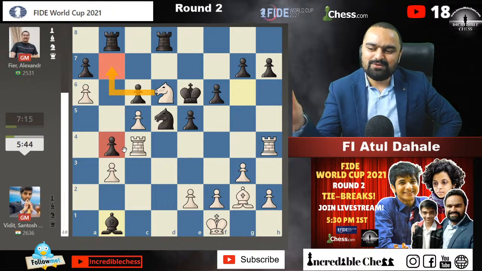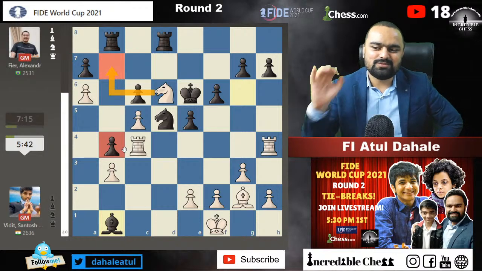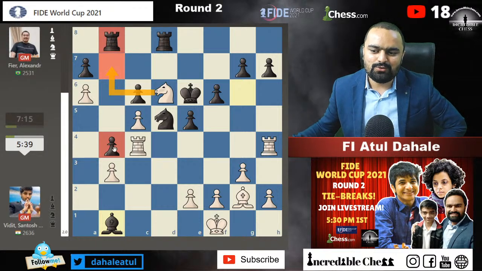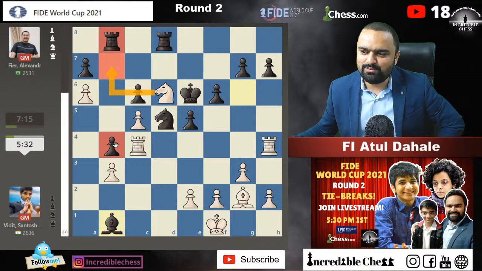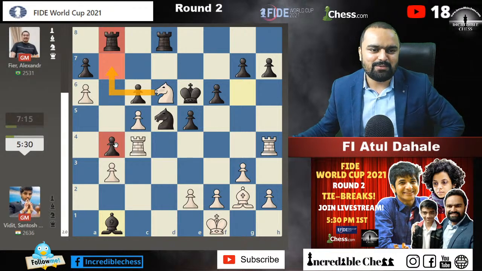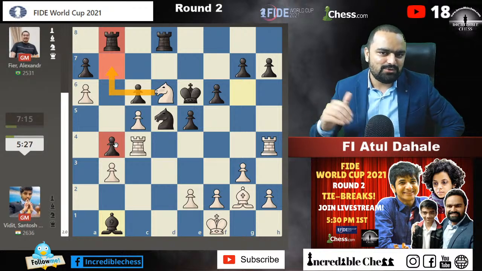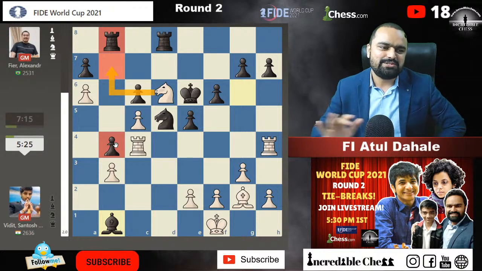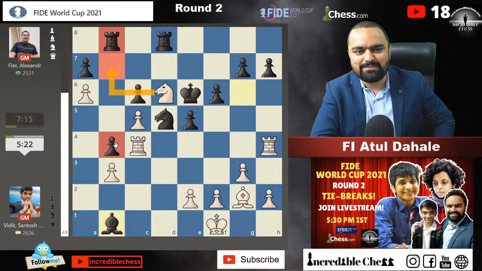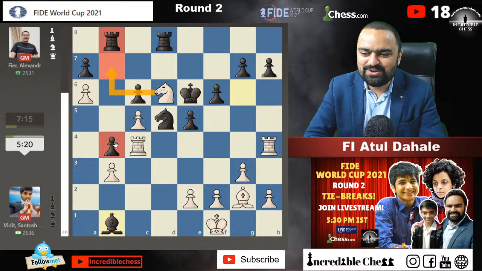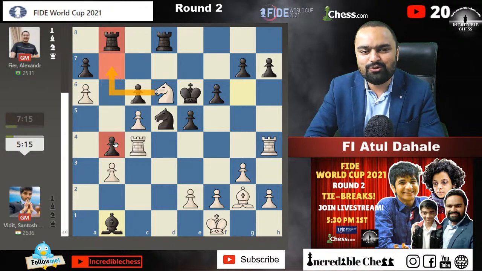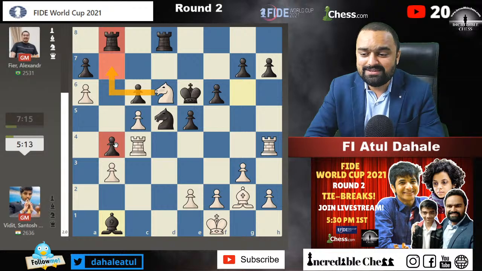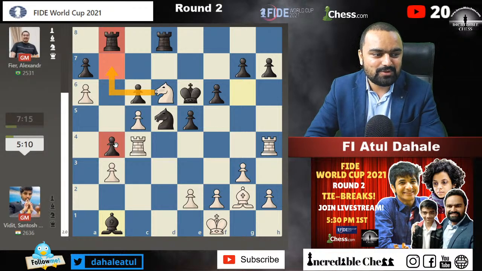The point of a6 was to get the knight on the b7 square. If the knight comes to b7, the connection between the rook and the b4 pawn will be lost, and then we can take the pawn on b4, just like the greedy Vidit does. He takes the pawn and then consolidates the position, then he will push the pawn and win the game. Smooth thing will definitely happen. So you cannot just say that he has lost the advantage. Rohit, yeah, I think he might win, right? What do you think?